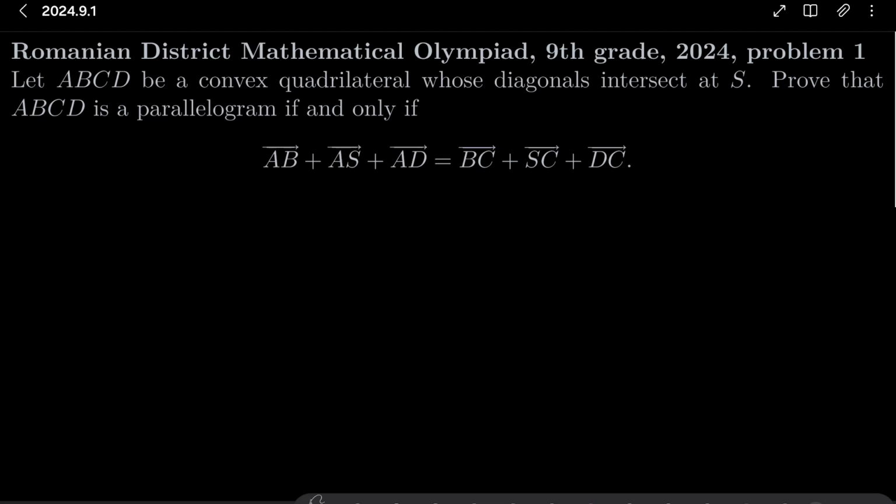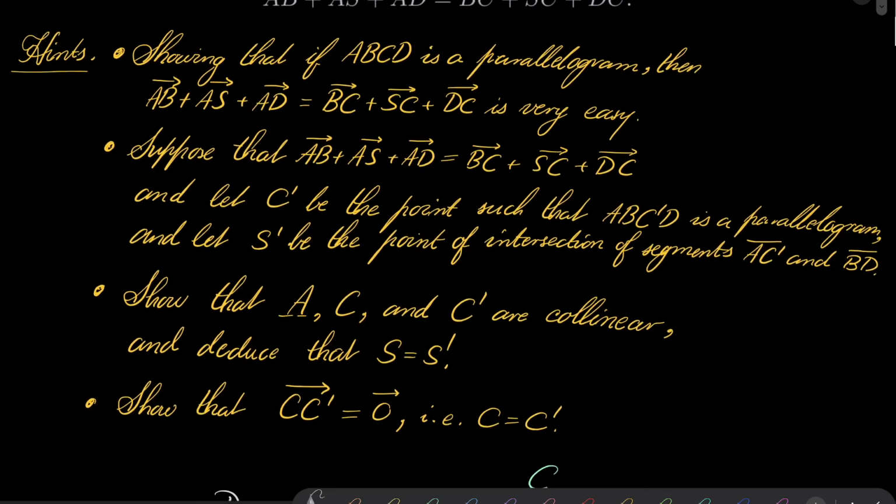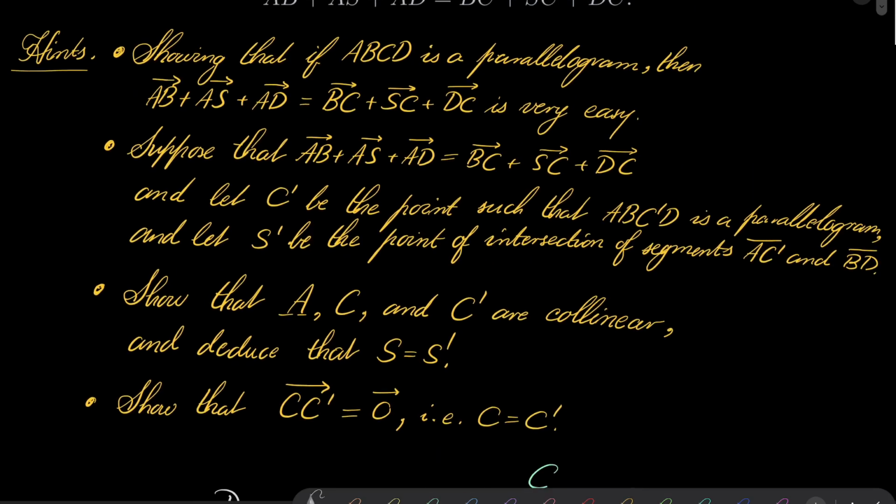It's an interesting problem. Here are my hints. First, showing that if ABCD is a parallelogram, then our equality holds. Well, this implication is very easy. But the second implication is harder: to prove that if our vector equality is attained, then our figure is a parallelogram.